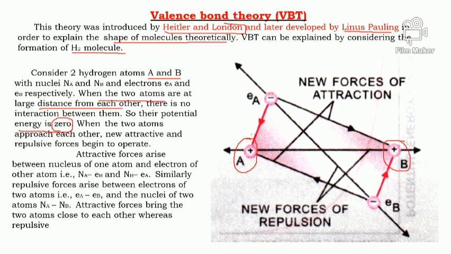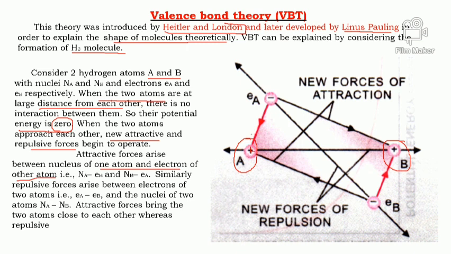So what happens when they come close to each other? There will be attractive forces and repulsive forces between them. Attractive forces arise between the nucleus of one atom and the electrons of the other atom. So here you can see it is the nucleus.